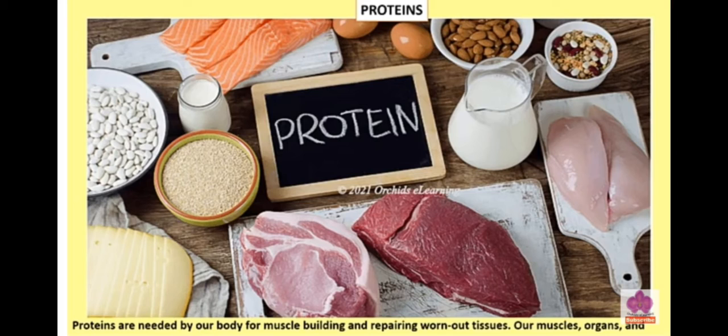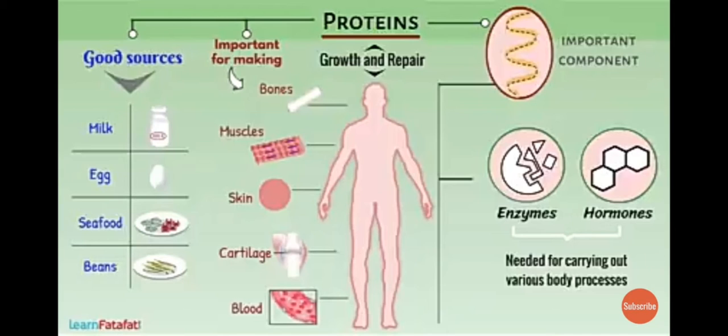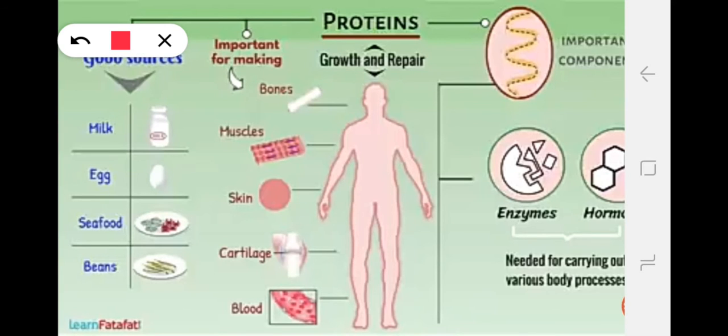Amino acids. Okay. And here I'll start with the proteins, how they are very useful and how to check the presence of protein in given food items. Okay. Yes. So here you can see the picture of proteins.